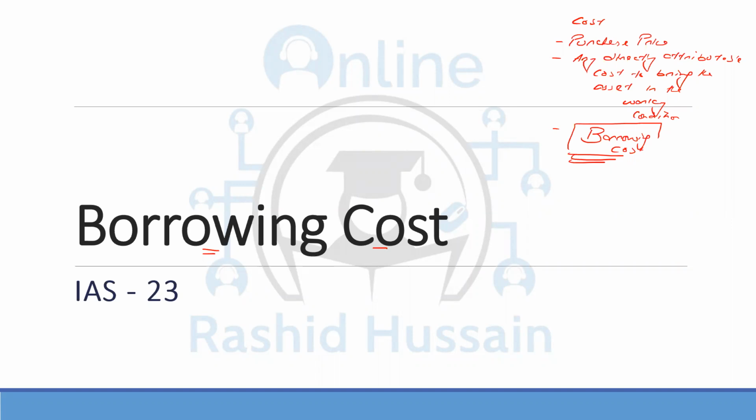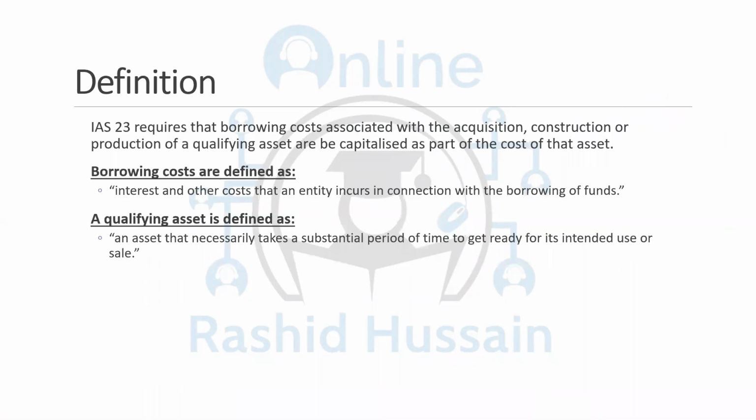So that means this interest cost, which I am bearing, which I'm paying, is due to the asset which I'm constructing. If I'm not constructing any warehouse, then there is no need of taking the loans and I can avoid that borrowing cost. So this borrowing cost is directly related to the asset. And when something is directly related to the asset, then the standard says you are going to capitalize it. So this is the idea behind IAS 23, that if you are constructing an asset, now which asset? And there is a specific term for that.